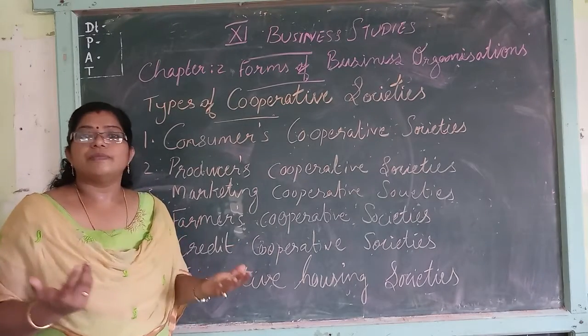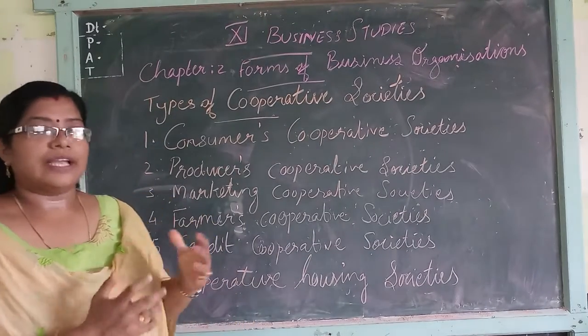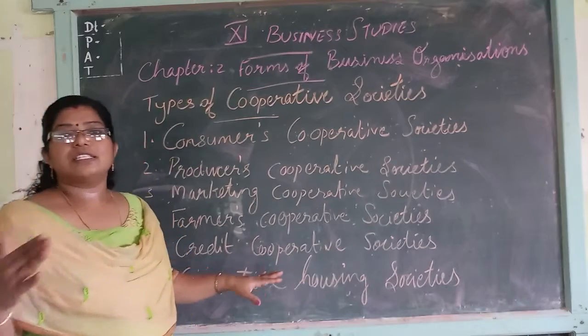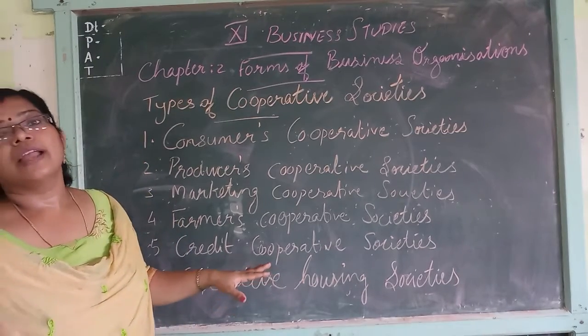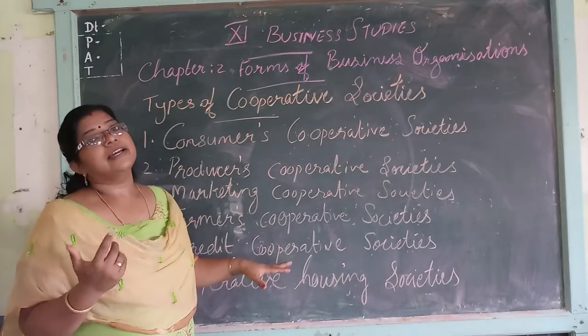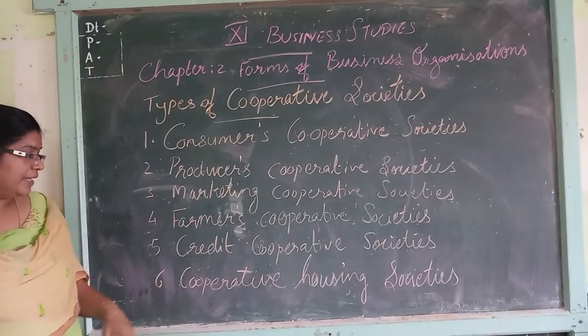So on one side, members will get a loan at a reasonable rate. That is the ultimate aim: to protect these members from exploitation by the money lenders, who charge a very high rate of interest. So this is the credit cooperative society.